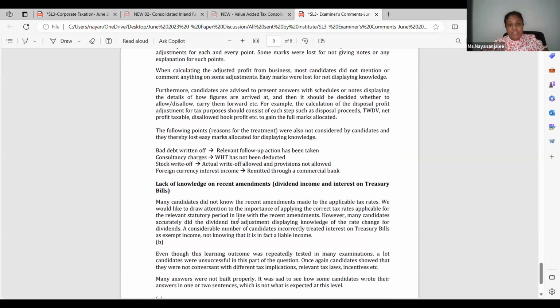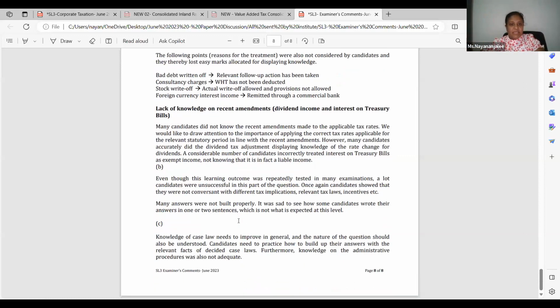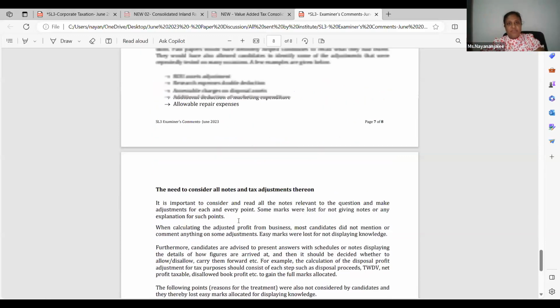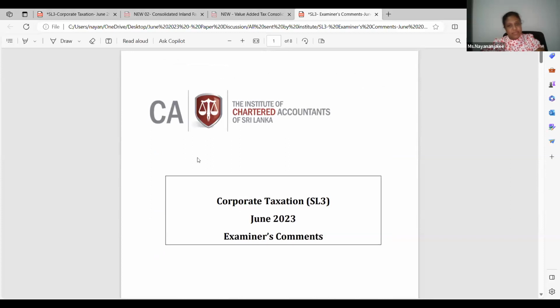A lack of knowledge on recent amendments. Look at the month and the year in which it was received: for treasury bills, there is no withholding tax applicable under section 84, subparagraph 3. You should know all these things. Parts B and C we will come to later. This is on the examiner's comments, okay?